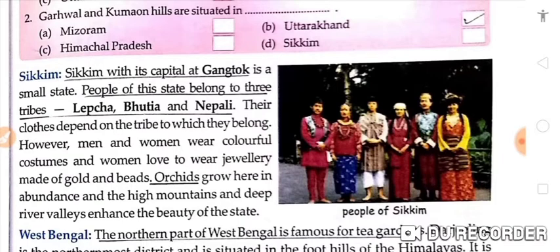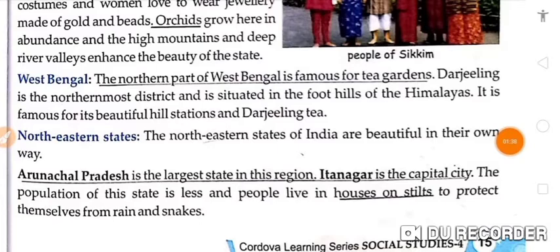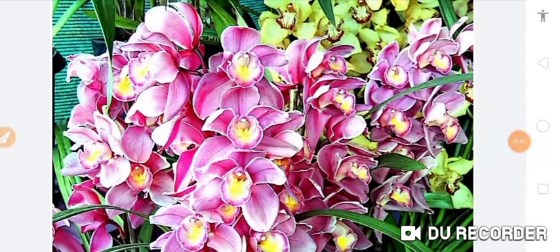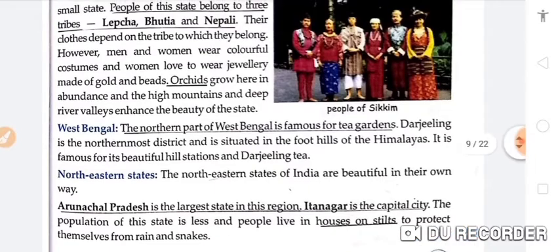Their clothes depend on the tribe to which they belong. However, men and women wear colorful costumes and women love to wear jewelry made of gold and beads. Orchids grow here in abundance, and the high mountains and deep river valleys enhance the beauty of the state. Orchids are plants with beautifully colored flowers that have an unusual shape. And abundance means in a large quantity. So these orchids grow in large quantity in Sikkim.